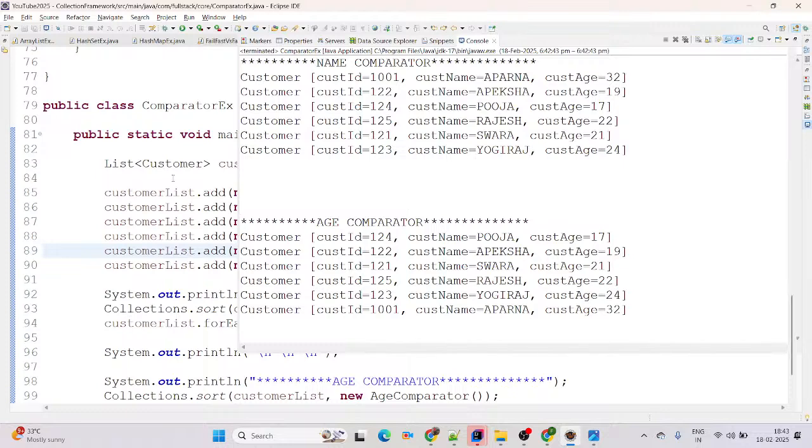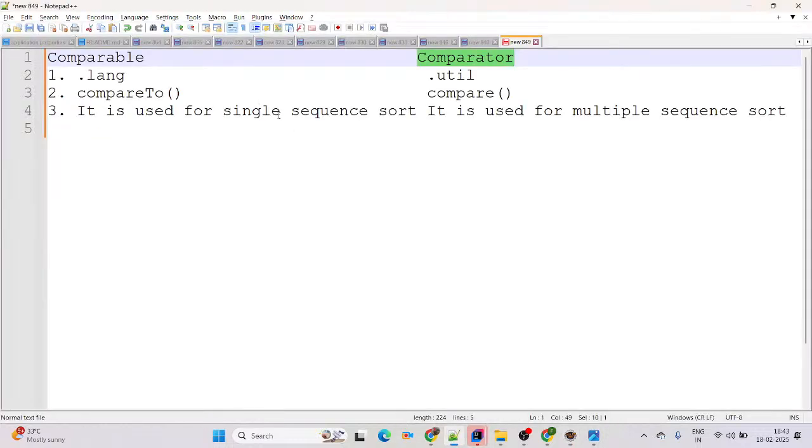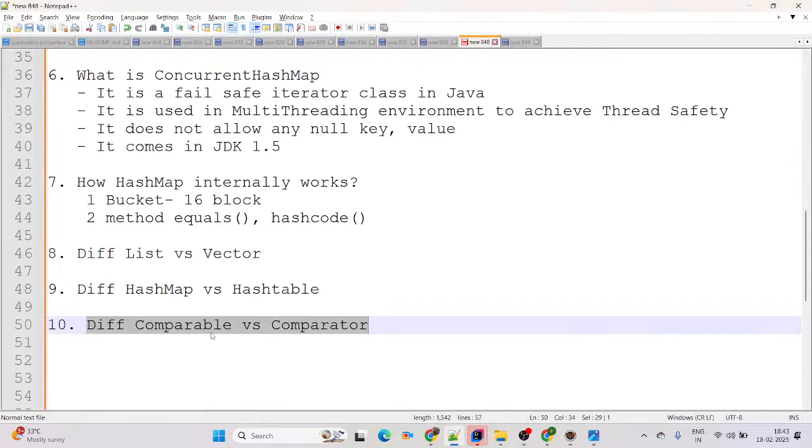Okay, perfect. Then again coming to our question: differentiate comparable and comparator. Mostly this question comes as a theory question, but if you want to do practical, we already covered the practical scenario as well. Comparable and comparator are both functional interfaces. A single abstract method makes it a functional interface. In comparable, the single abstract method is compareTo, and in comparator it is compare. Comparable comes from the java.lang package and comparator comes from the java.util package.